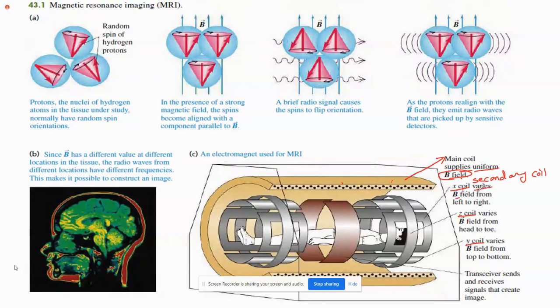The secondary coil varies the magnetic field from left to right. So directions are given. Due to the X coils, if you see this arrow, these are X coils, placed towards the left and right of the patient. So it varies the magnetic field from left to right. Now the Z coil. The Z coil varies the magnetic field from head to toe. So this one is the Z coil.